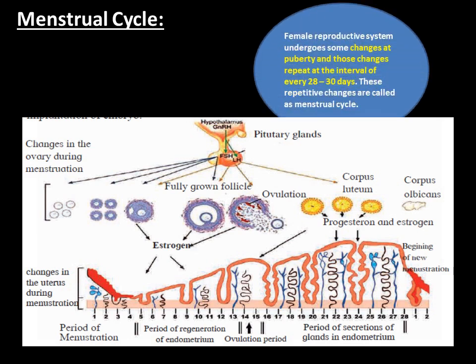So the female reproductive system undergoes some changes at puberty. When the girl matures, there are certain changes taking place inside the reproductive system, and those changes repeat at the interval of every 28 to 30 days. So every month this cycle goes on. So these repetitive changes are called what? Menstrual cycle. So let's understand what is this menstrual cycle.